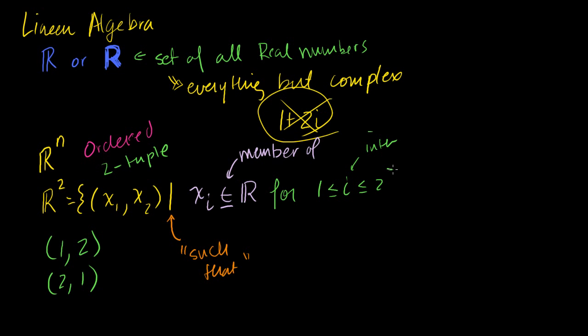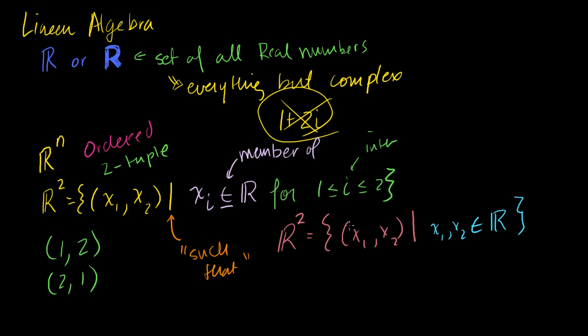Now, I could have written this a bunch of different ways. This is almost silly how much effort I'm taking to write this way. But I could have written R2 is equal to the set of all ordered tuples x1, x2, such that x1 and x2 are a member of the reals. That would have been an easier way to write it. But either way, I think you get the idea. It's all of the combinations of two things. So I said in the beginning, this kind of is a squared operator. And why did they write it as a superscript there?